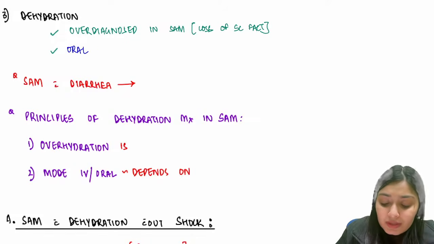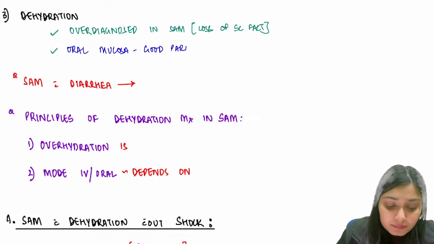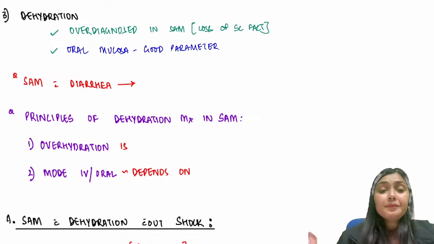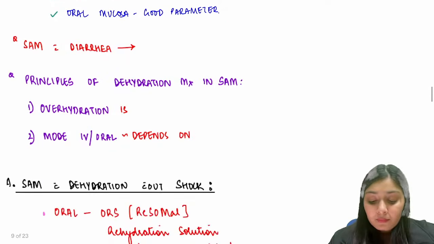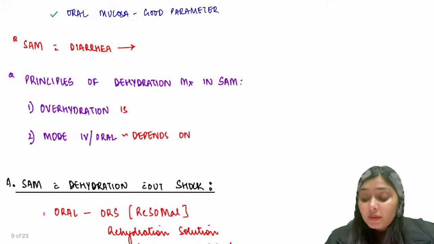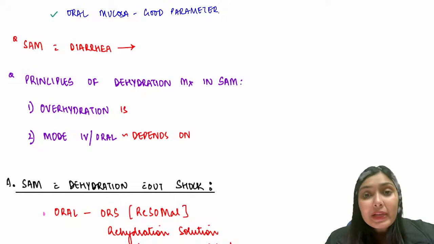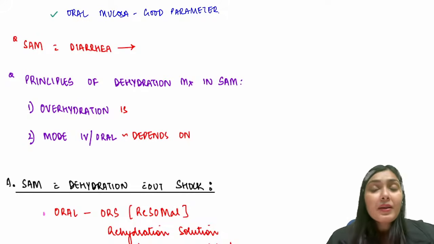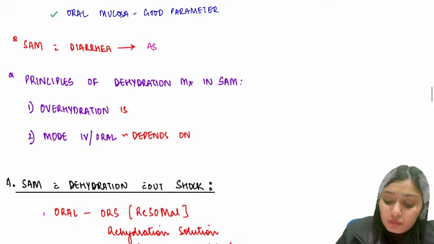Oral mucosa. Checking the oral mucosa is a good parameter. Right? If a SAM child comes to you with diarrhea, no brainer, assume dehydration. This child has dehydration, so assume severe dehydration.